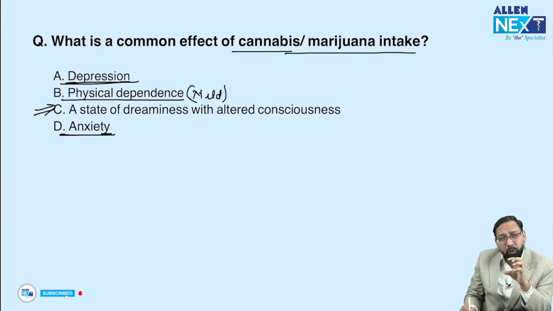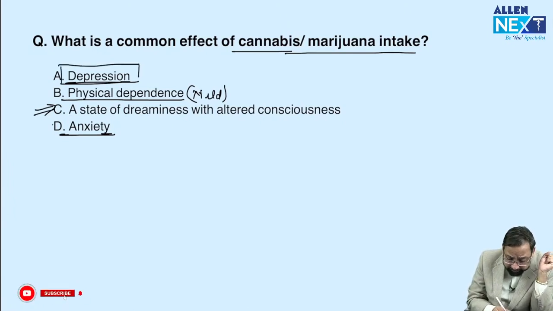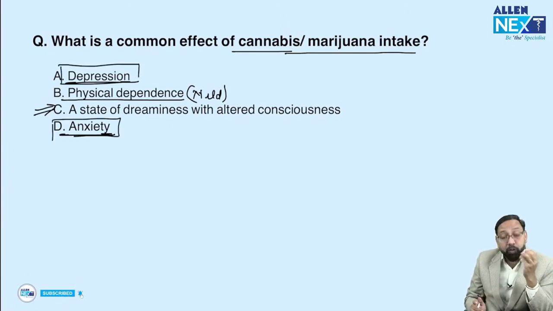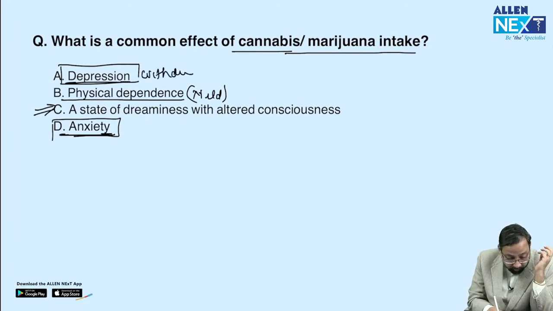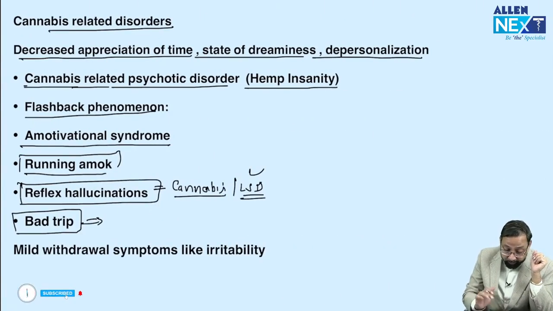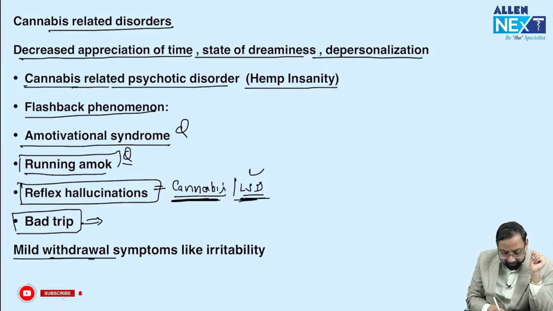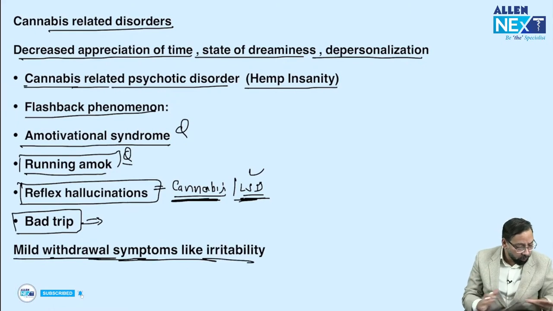Physical dependence is very mild, not common. Previously we used to say cannabis has no physical dependence. Now we say a little bit of physical dependence is there. These depression or anxiety symptoms may be seen in withdrawal with non-use. Point out these important questions: amotivation syndrome question, run amok question has been asked, reflex hallucination, cannabis and LSD. Bad trip, I just told you, mild withdrawal symptom. Previously we used to say no.